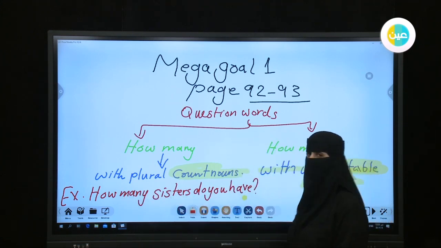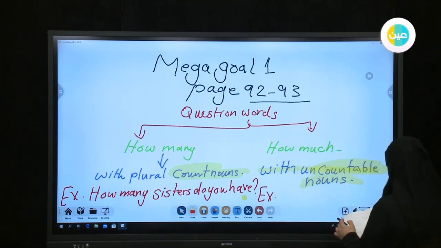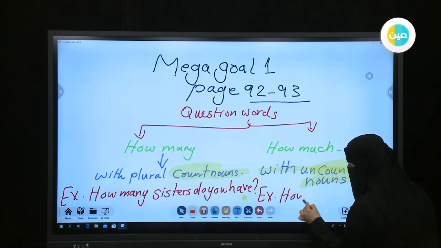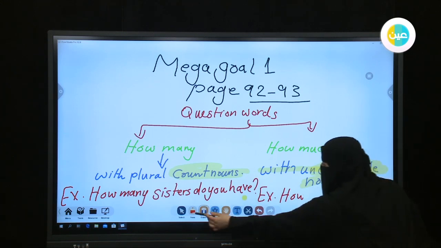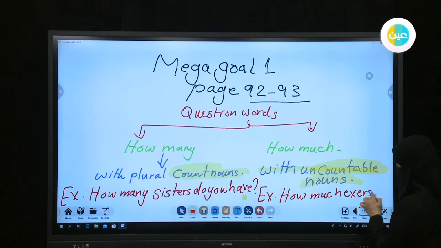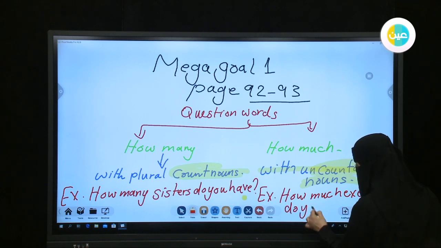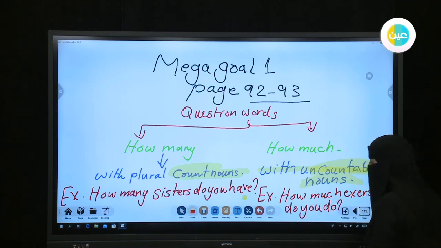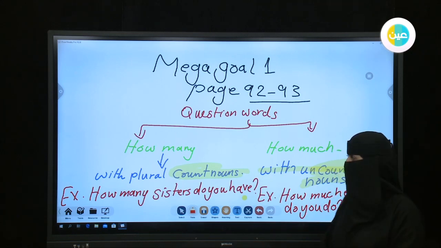And with how much, let's write our example. For example, how much exercise do you do? Which means that you cannot count how many exercises you do at that time.